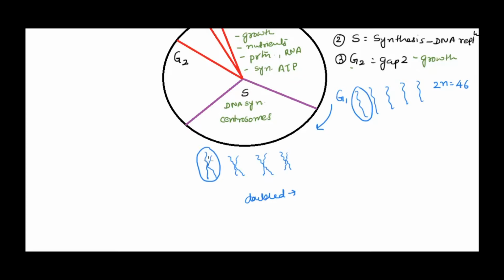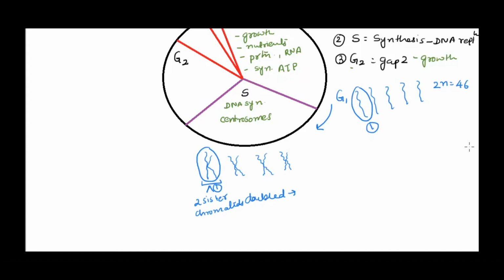What will I call this? This is one chromosome only, but there are two sister chromatids now. We have talked about chromosome, chromatids, chromatin, everything. So now these are duplicated chromosomes. If it is chromosome number 1, this is only chromosome number 1, but having two sister chromatids.